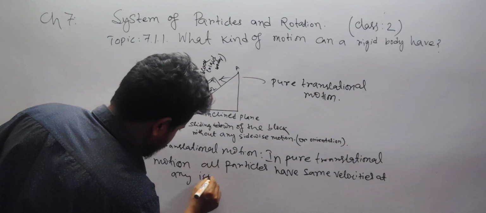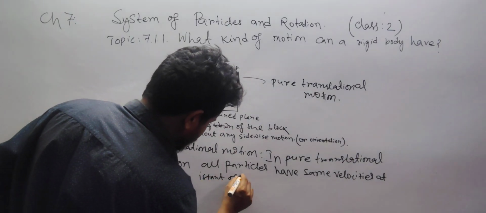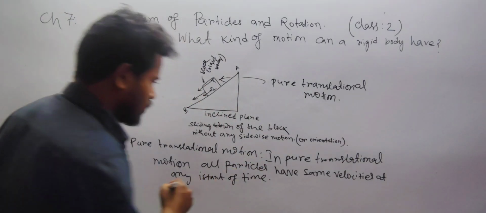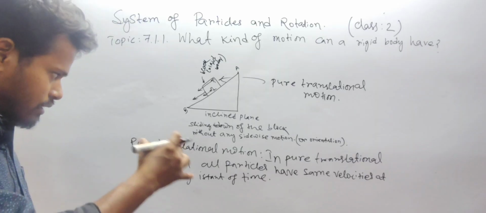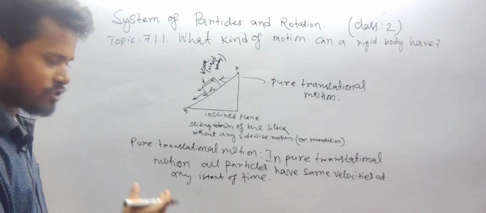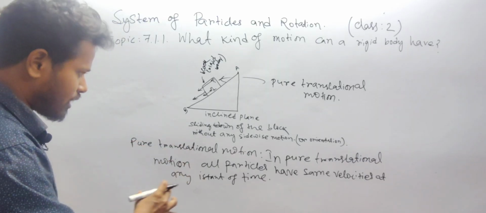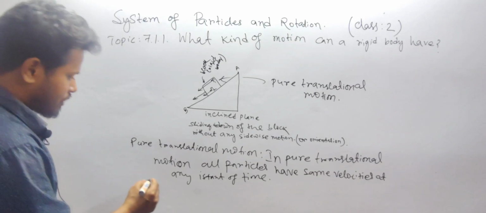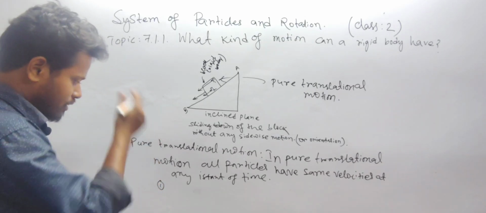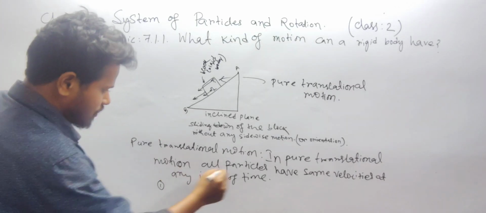Students, let's repeat once again the characteristics of pure translational motion. The first characteristic is that the particles have the same velocities.